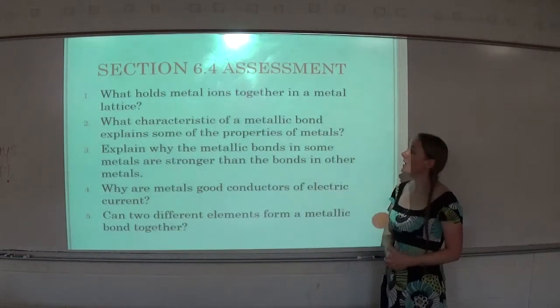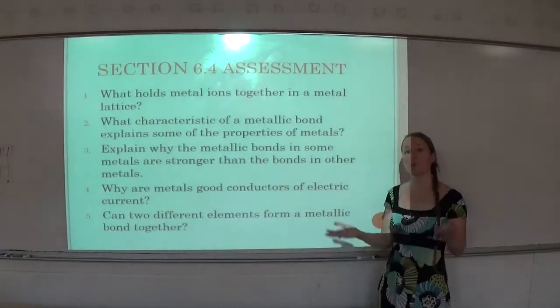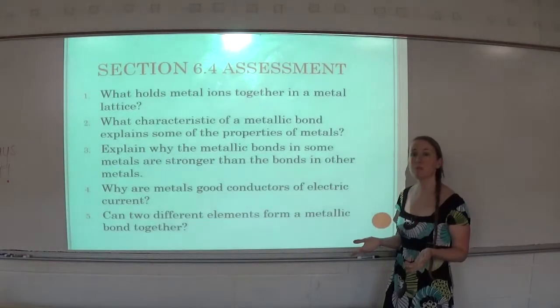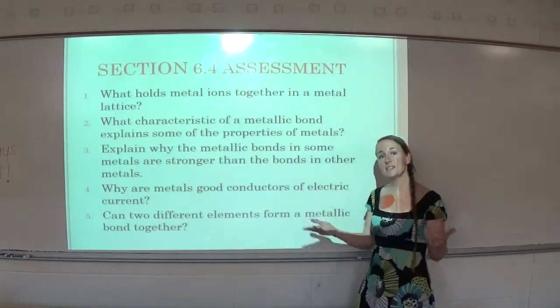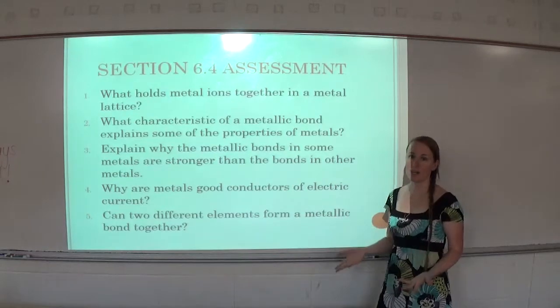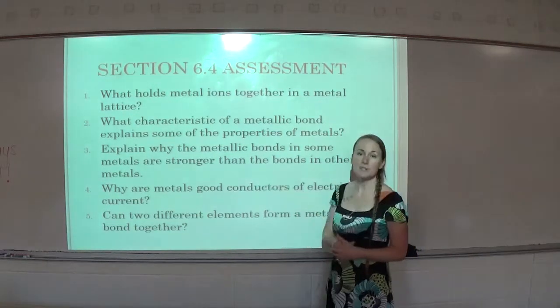Number 3, explain why the metallic bonds in some metals are stronger than bonds in other metals. Remember, the strength of the metallic bond is based on the number of valence electrons. So the more valence electrons in the sea of electrons, the stronger the metallic bond will be.